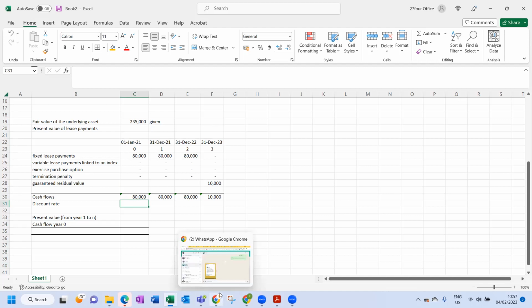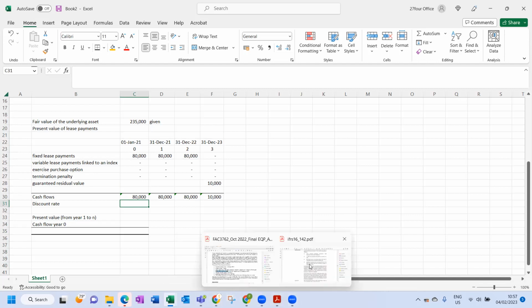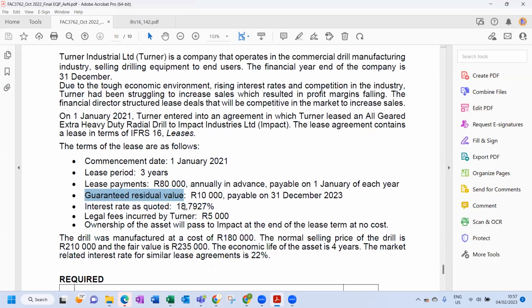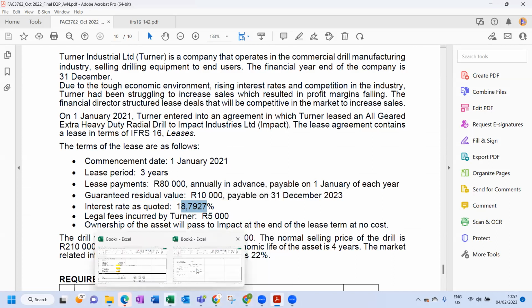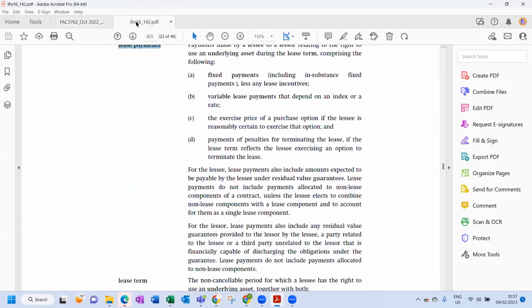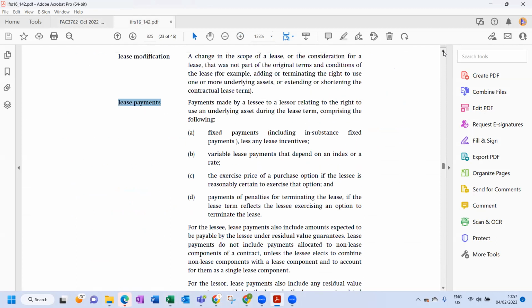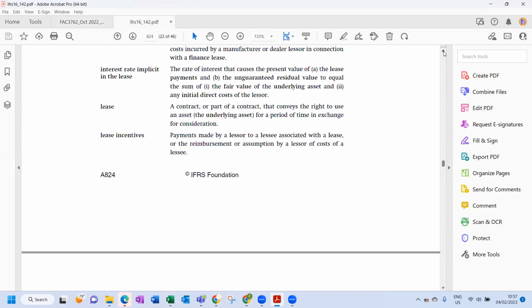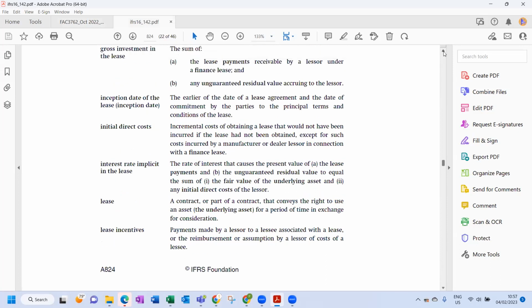So we need to work out the discount rate. What most people would have done is use that 18%. We can't use that 18%. So we will go and work out the discount rate. So let's go and have a look. I'm going to take you back to IFRS 16 and look at the implicit rate in the lease. So this is the rate we need to use.